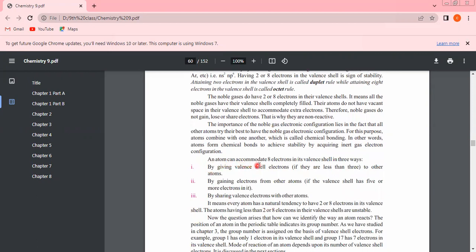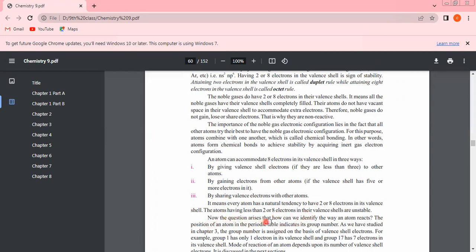An atom can accommodate 8 electrons in its valence shell in 3 ways: by giving valence shell electrons, if they are less than 3, to other atoms; by gaining electrons from other atoms, if the valence shell has 5 or more electrons in it; or by sharing valence electrons with other atoms. It means every atom has a natural tendency to have 2 or 8 electrons in its valence shell. The atoms having less than 2 or 8 electrons in their valence shell are unstable.